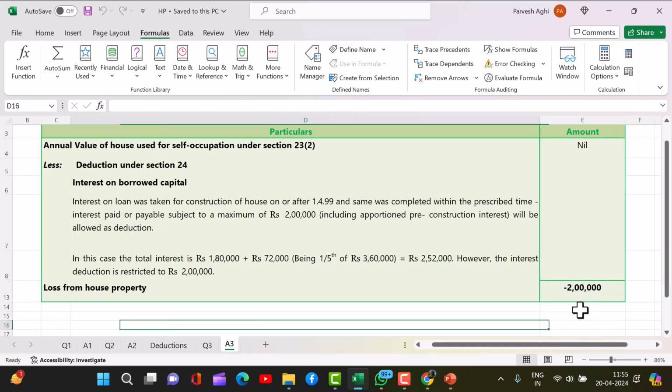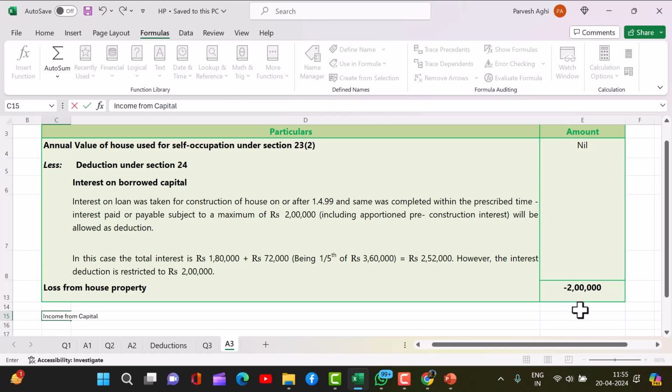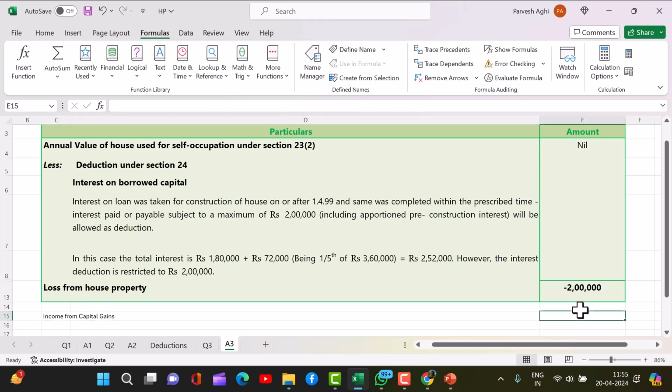Suppose, for example, she is having income from capital gains. I'm just giving an example. She is having an income of, say, 50 lakhs as income from capital gains.